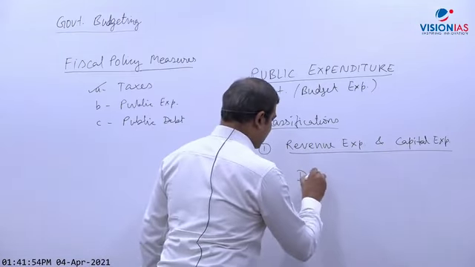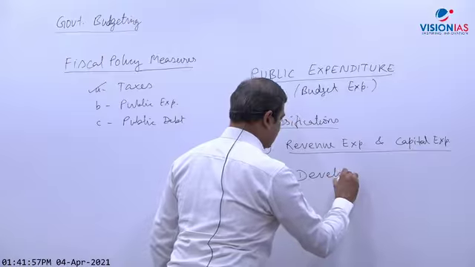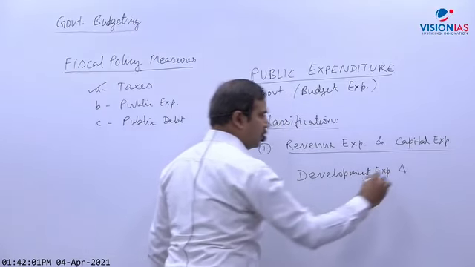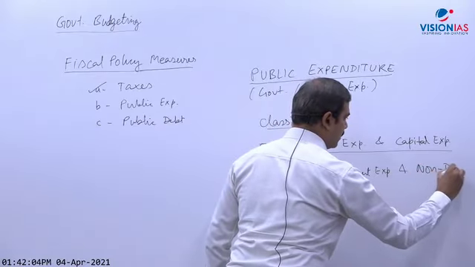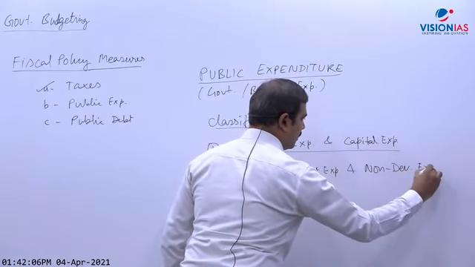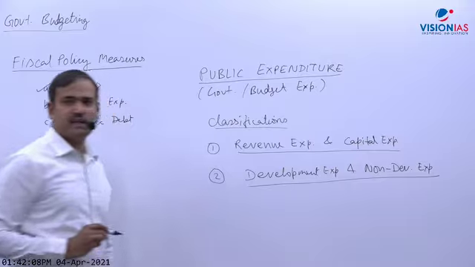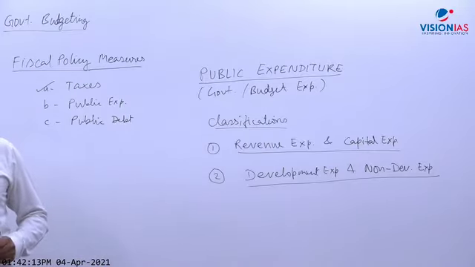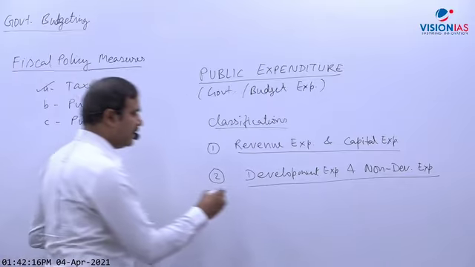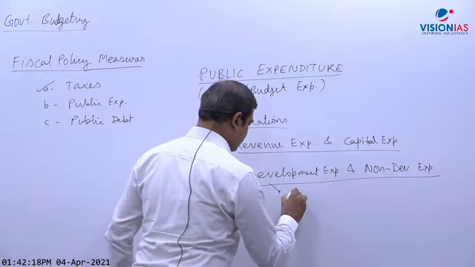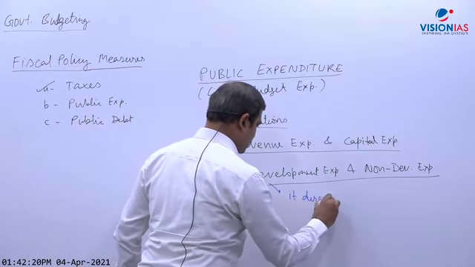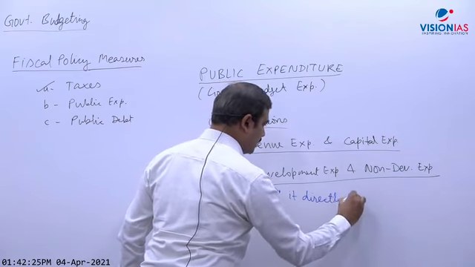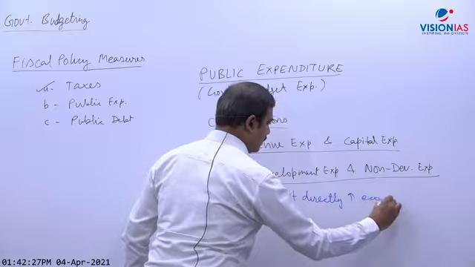Other is developmental expenditure and non-developmental expenditure. So what is developmental expenditure? Just write down one line: developmental expenditure directly promotes economic development.